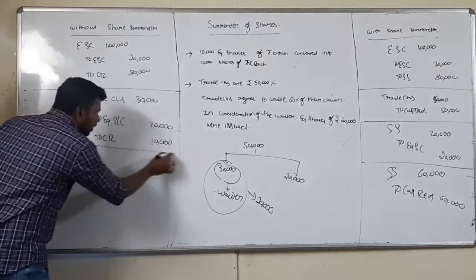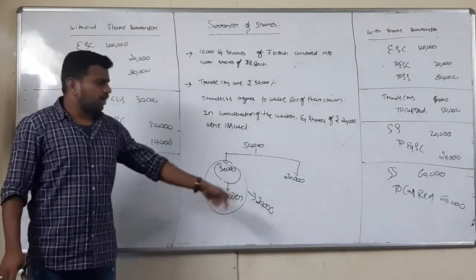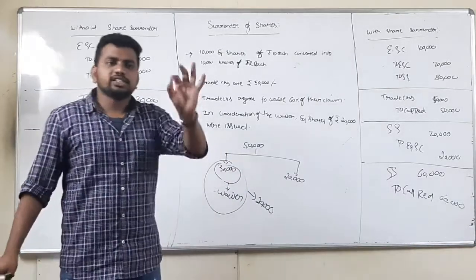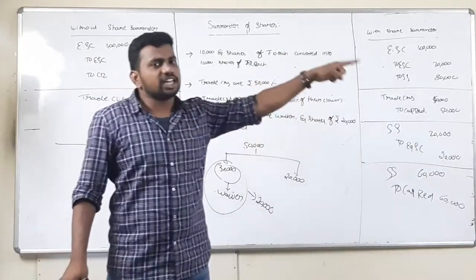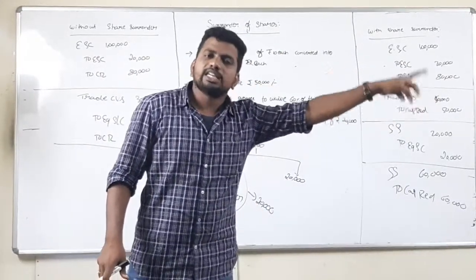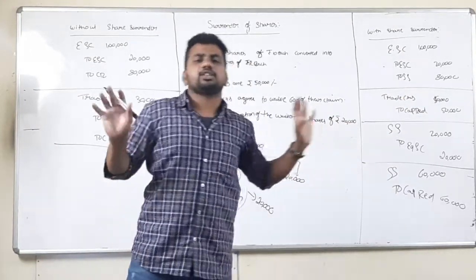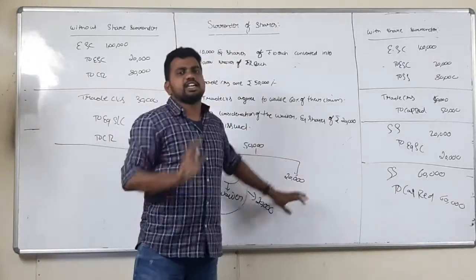Now out of 50, 30,000 got cancelled. What about 20,000? What should I do? Don't do anything. Just leave it as it is in the balance sheet. So while preparing my balance sheet after reconstruction, on the liability side, as a part of current liabilities, I will show my creditors as 20,000. So this one will appear as it is in the balance sheet.